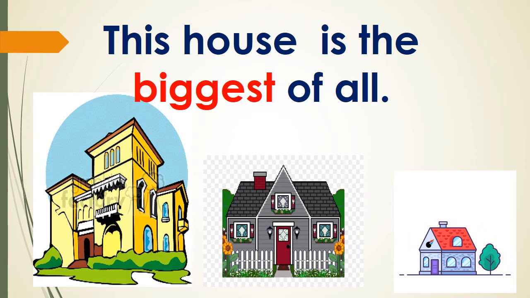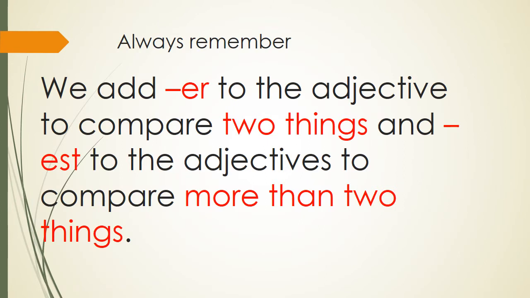Then when we compare two, bigger. When we compare more than two, biggest. Always remember, we add er to the adjective to compare two things, right? And est to the adjectives to compare more than two things.